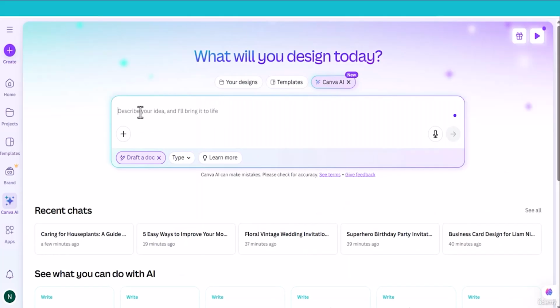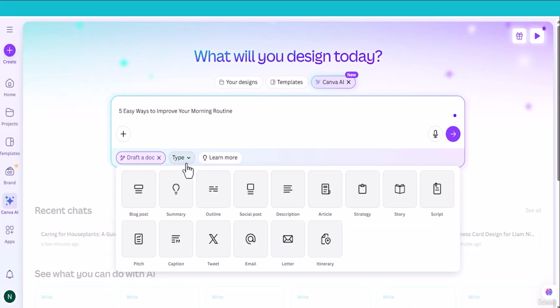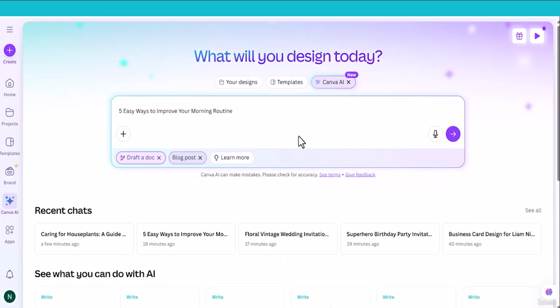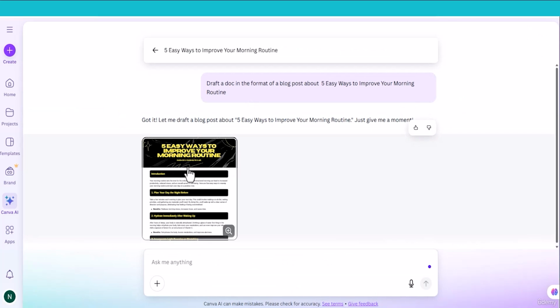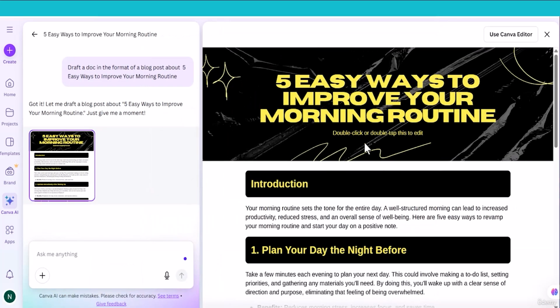Let me try with a new prompt. 5 easy ways to improve your morning routine. Select type blog post and click submit. Here is a blog post about 5 ways to improve your morning routine. Always remember that anything you create in Canva AI, like blogs, designs, Facebook posts, Instagram posts, you can import into the Canva editor and edit it there.